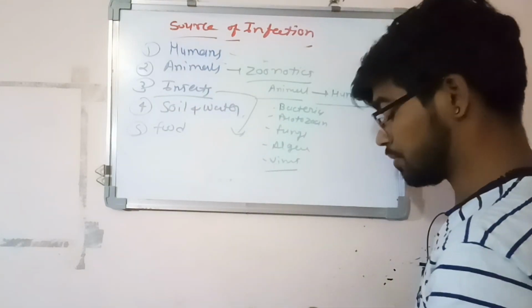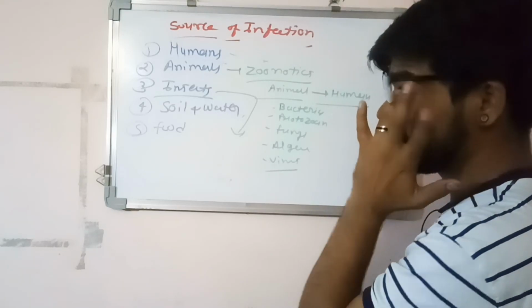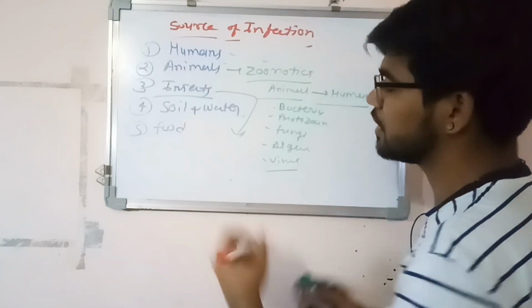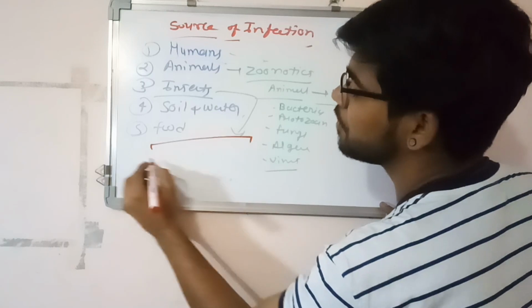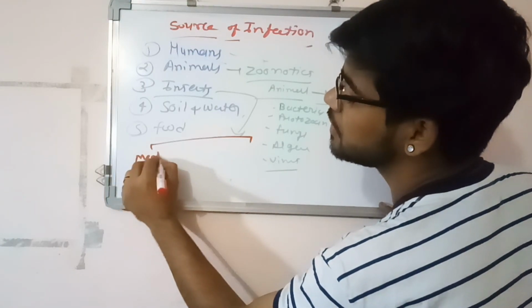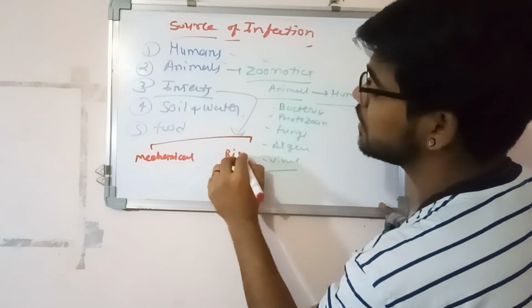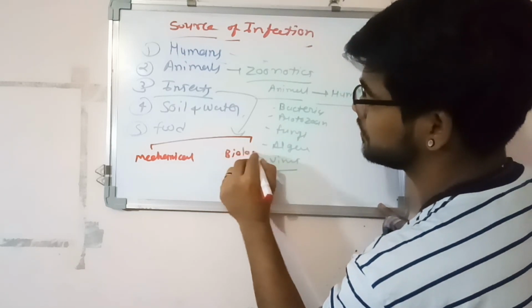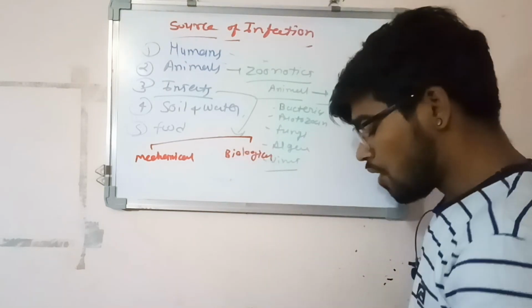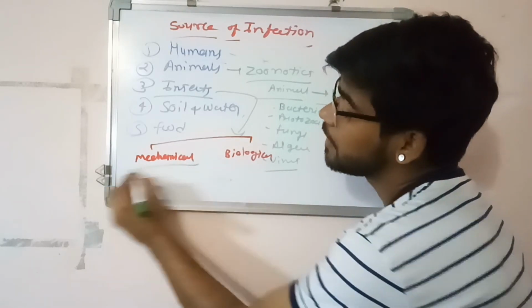Now the third one is insects. It is the main source of infection. In insects, there are two types of carrier: mechanical and biological. They work as vectors. What is mechanical?